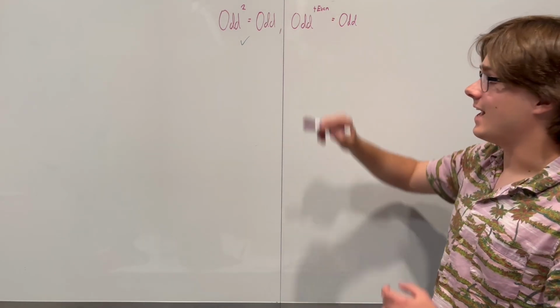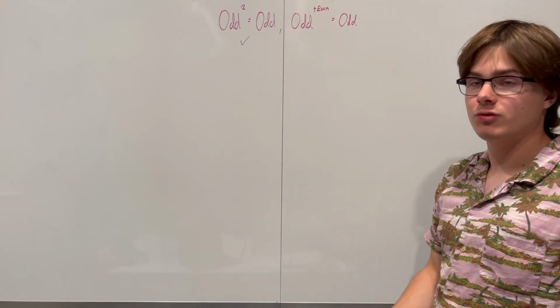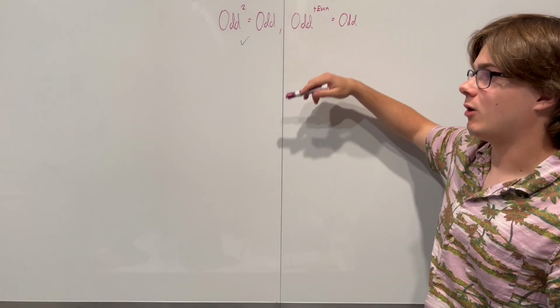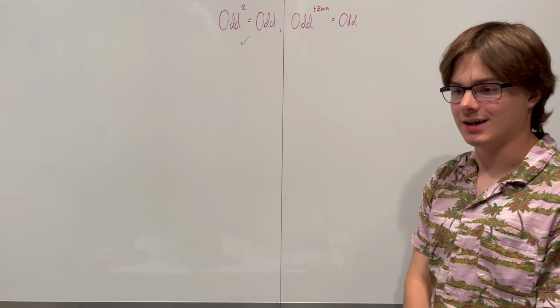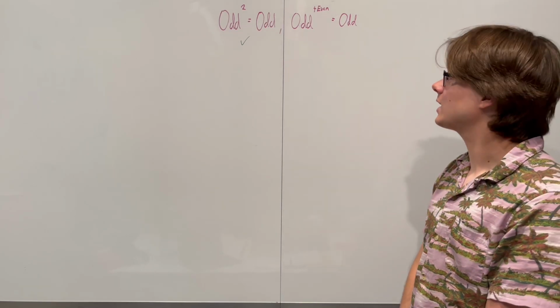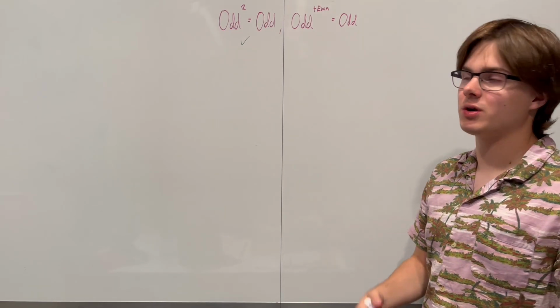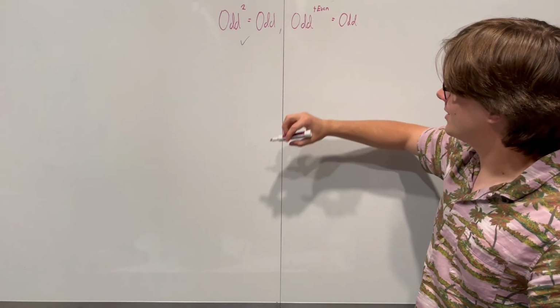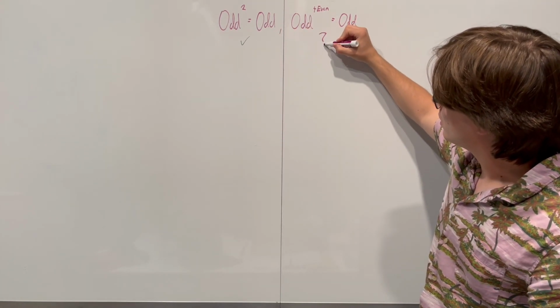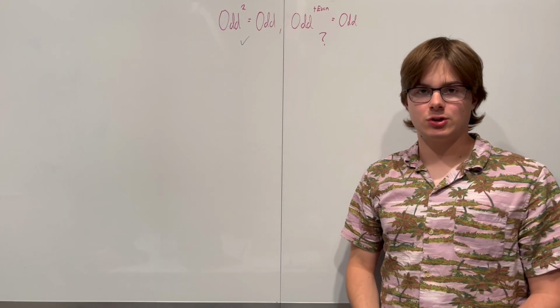I'm not looking at the negative evens because when I did the proof for all evens to the power of all evens, I realized that if the power is negative, it's not going to give you an integer. It's going to give you a fraction, which is neither odd nor even. So we're not even going to consider that case. So given this is true, the next logical question is, is the more general case going to be true?